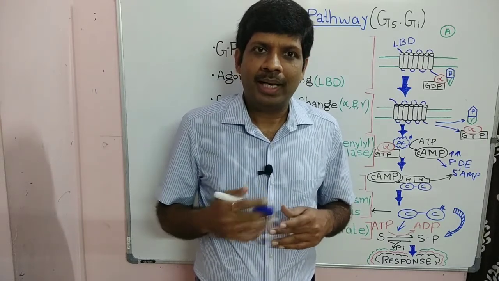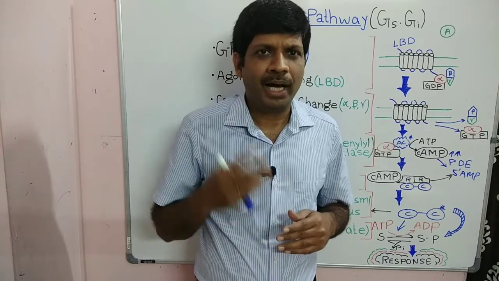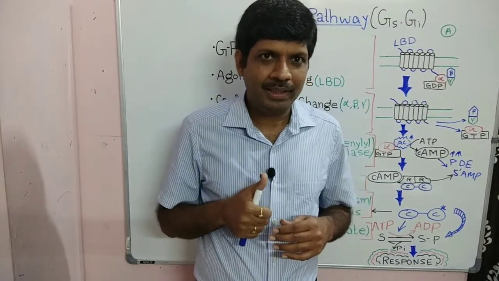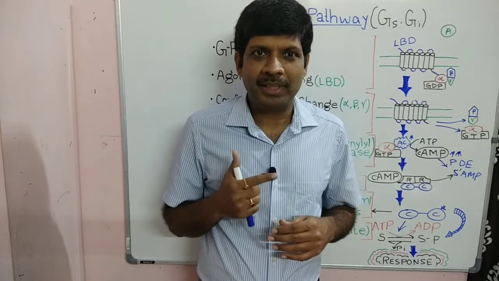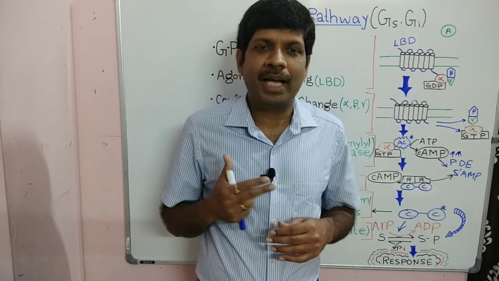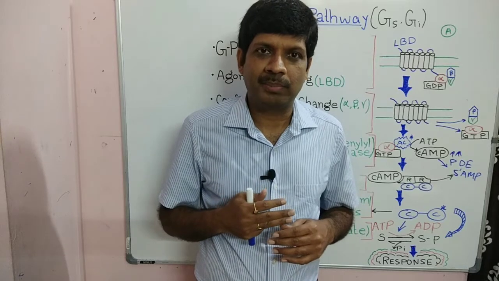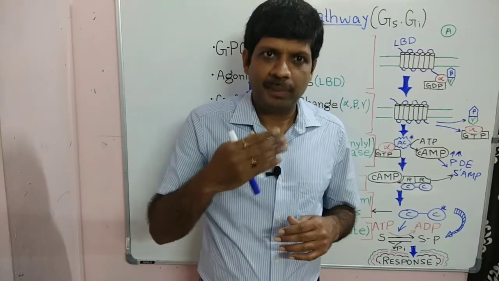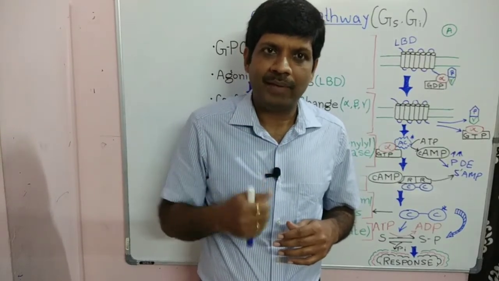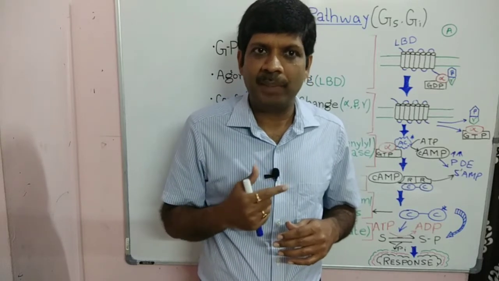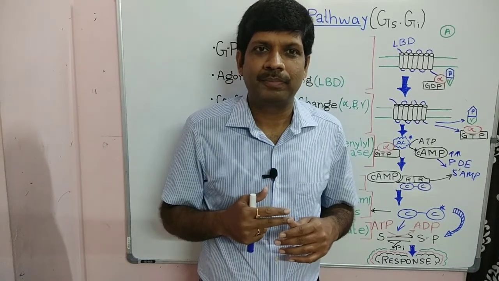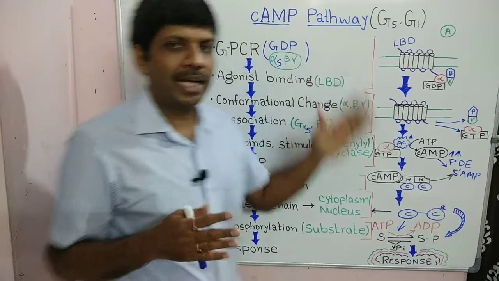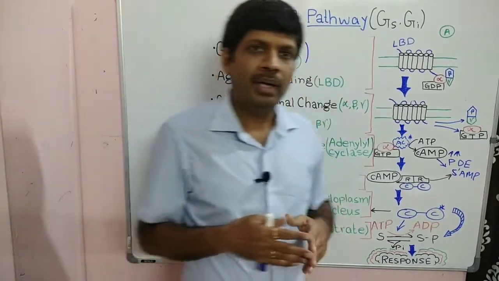We already know that the signal transducer mechanism has four major types. The first is the GPCR, then we have enzyme mediated action, then we have the ion channel mediated action, and then we have the nuclear mediated receptor action. That is further divided into many. The GPCR is further divided into many. We have the adenylyl cyclase pathway, we have the phospholipase pathway, and then the ion channel pathway. So under GPCR, I have chosen a topic which is adenylyl cyclase pathway, or otherwise called as cAMP pathway.